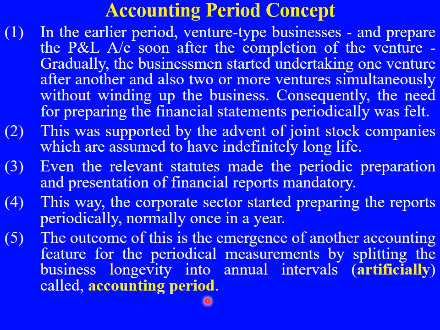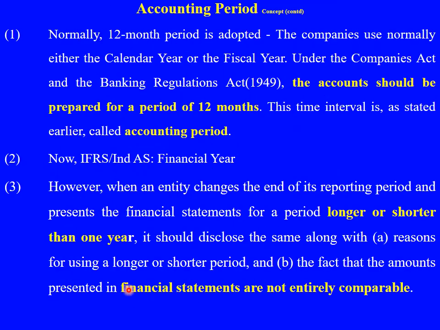So the accounting period concept basically says that financial statements should be prepared for a particular accounting period. The accounting period normally consists of a 12 months period. We prepare financial statements for a 12 months period, and that period we call the accounting period. Companies normally use either the calendar year, meaning January to December, or the fiscal year, April to March. The Companies Act and the Banking Regulation Act state that accounts should be prepared for a period of 12 months, and this 12 months should be called an accounting period.